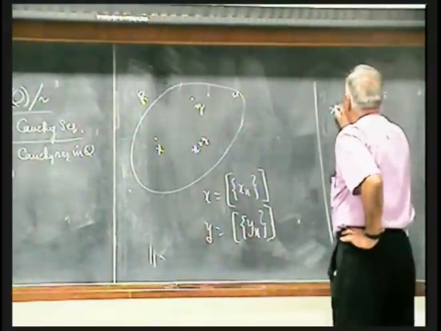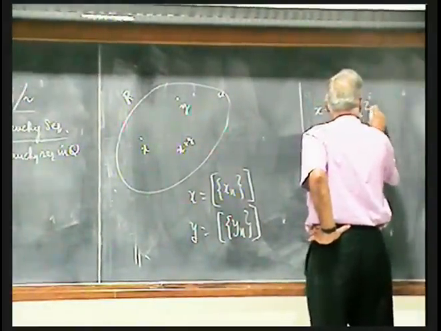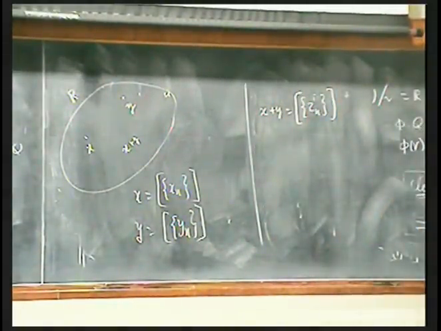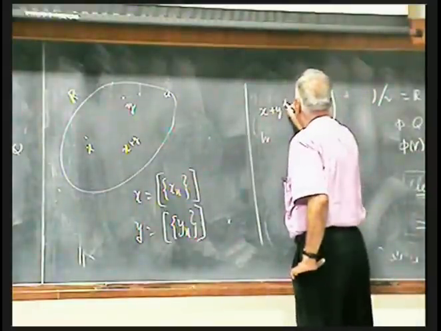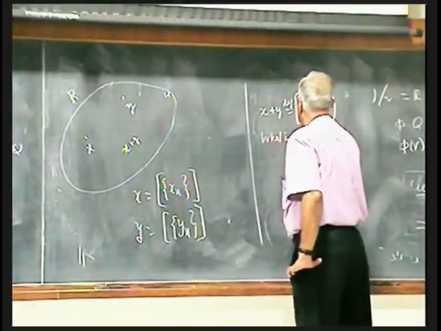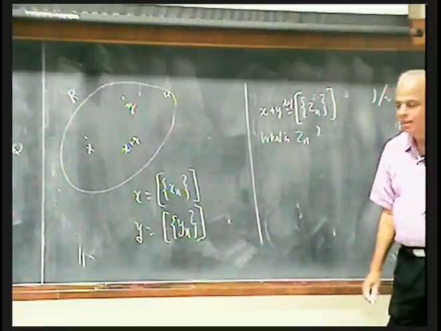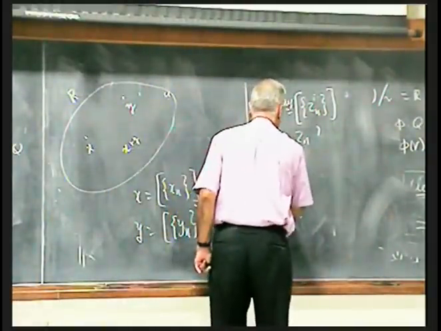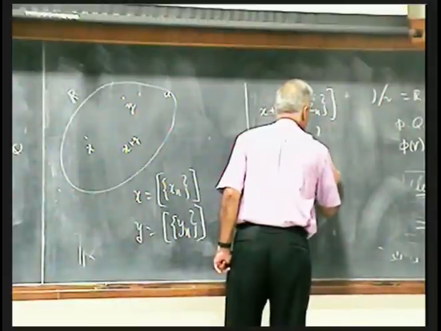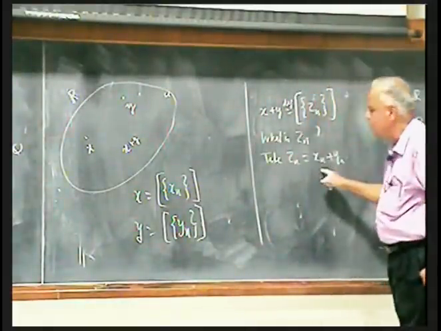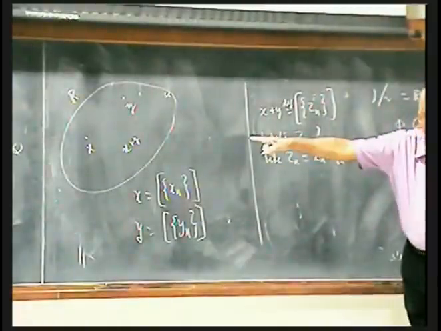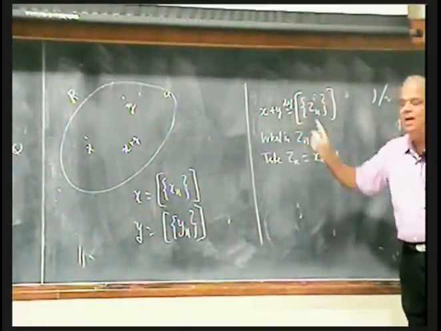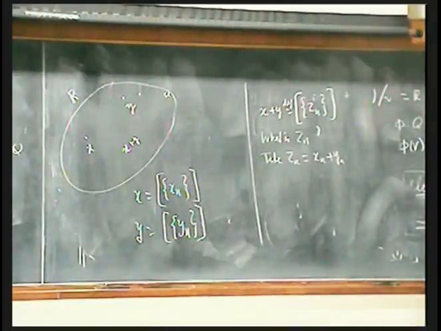So X plus Y must also be an equivalence class. Which equivalence class? What is Zn? This is the definition. What is the correct choice of Zn? Just add Xn and Yn. Take Zn as Xn plus Yn. Now, since Xn is Cauchy, Yn is Cauchy, the sum of two Cauchy sequences is Cauchy, therefore Zn is Cauchy, therefore it will generate an equivalence class and that is defined to be X plus Y.